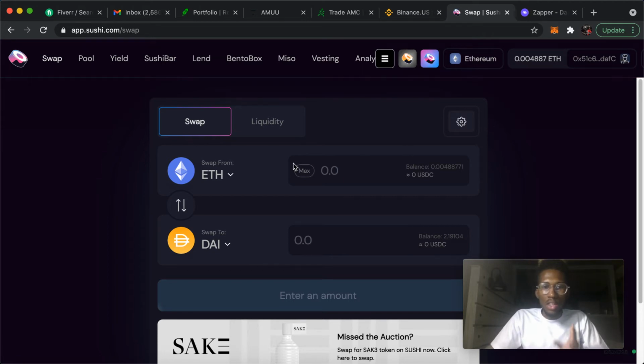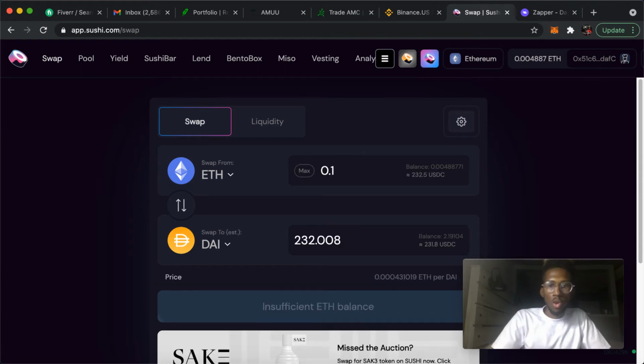You want to buy Ethereum for that wallet to be able to switch it over to other coins. So for example, let's say I just wanted to swap 0.1, which is $232. I will swap that to my DAI. Let's see.